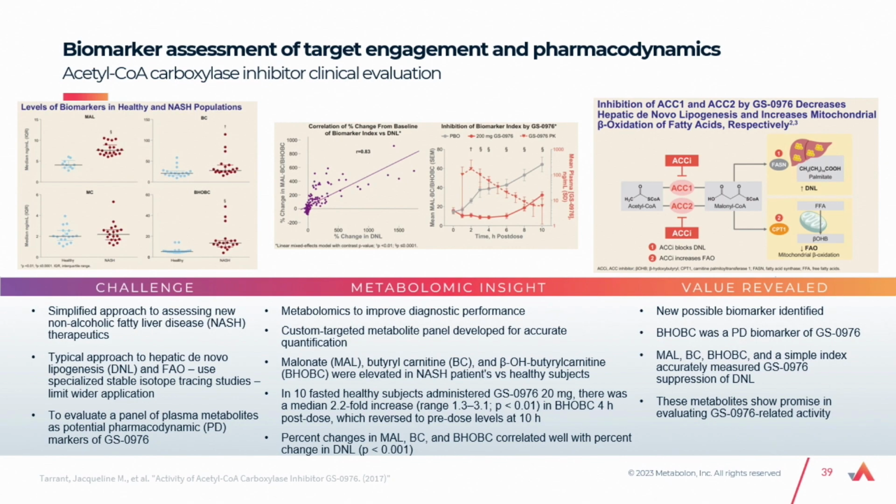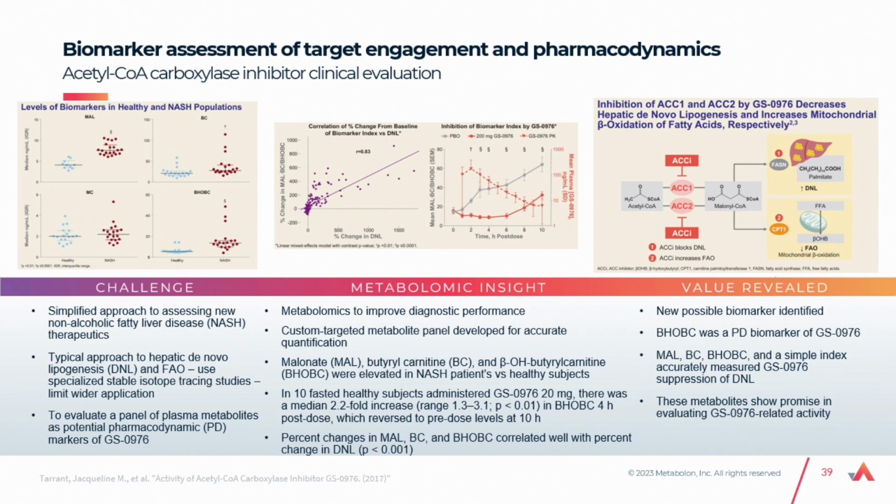And using this index that we were able to profile for them in this study, they're looking at healthy controls that were subjected to de novo lipogenesis. So this healthy control cohort was given labeled fructose to drive de novo hepatic lipogenesis, and the C13 incorporation into VLDLs was used to assess de novo lipogenesis.